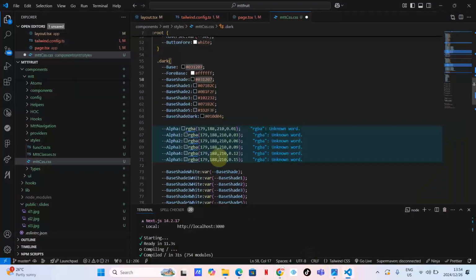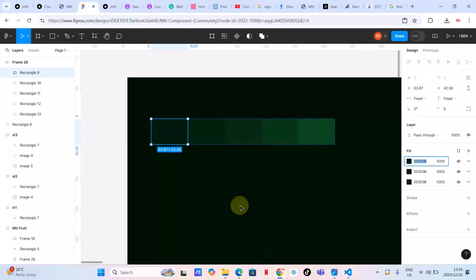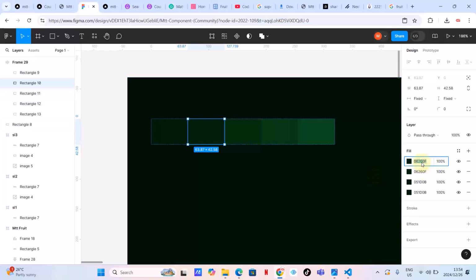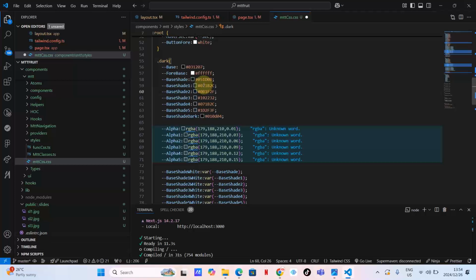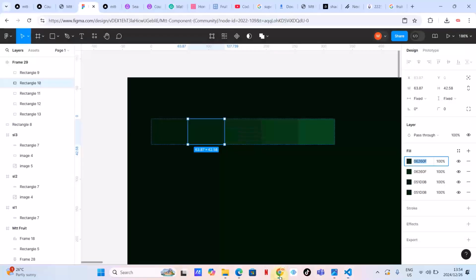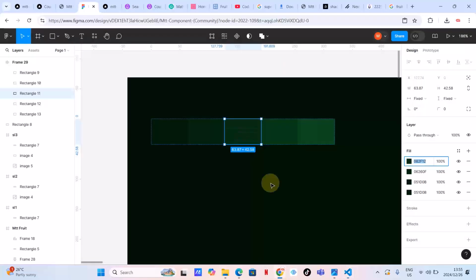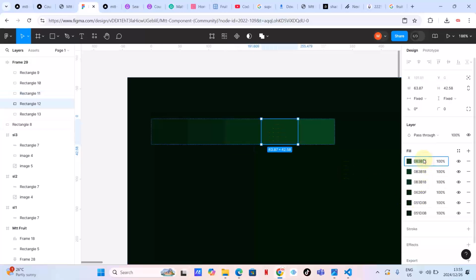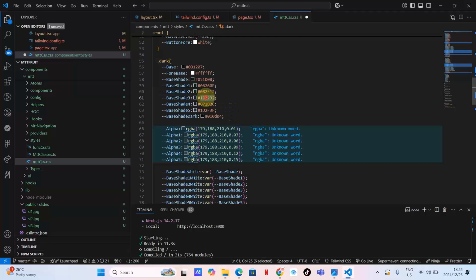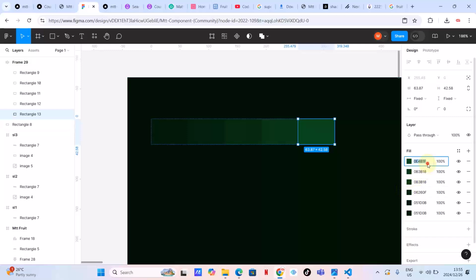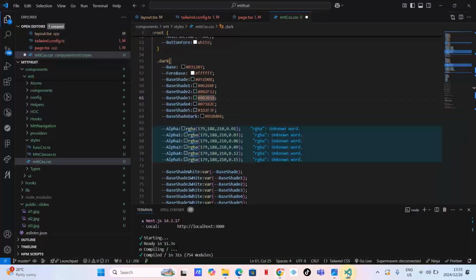Come back here. This is the first one. And then come back here. This will be the second one, and this will be the third one. And then what else do I want to do? I want the fourth one. Nothing matters much here, guys, as long as you are happy with your different shades. You don't really have to copy the ones that I did exactly.